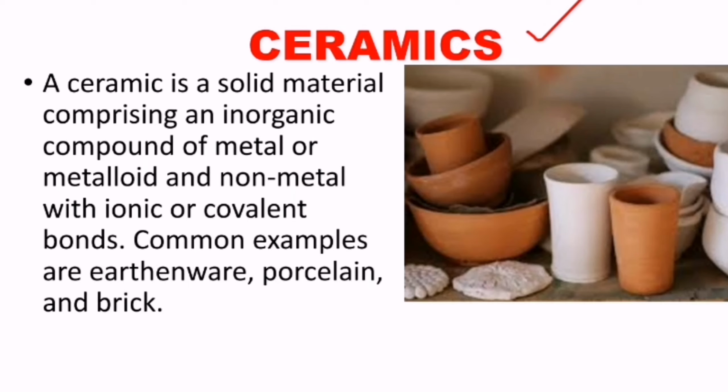What exactly is meant by ceramics? A ceramic is a solid material comprising an inorganic compound of metal or metalloid and non-metal with ionic or covalent bonds. The common examples are earthenware, porcelain and brick.